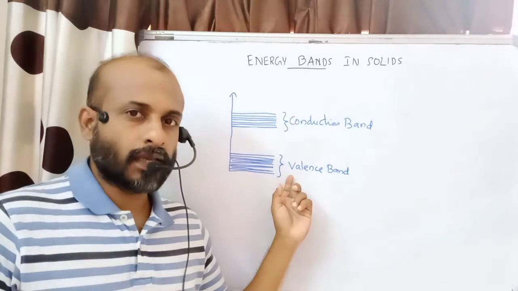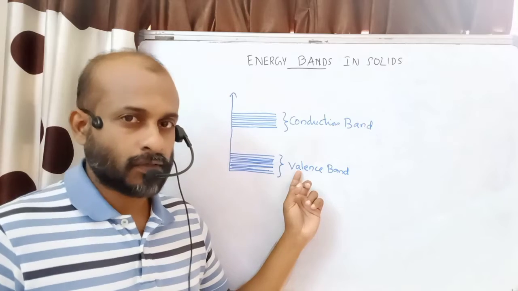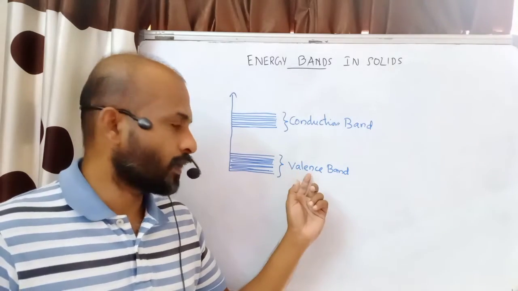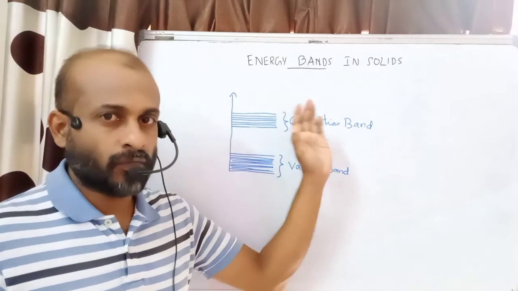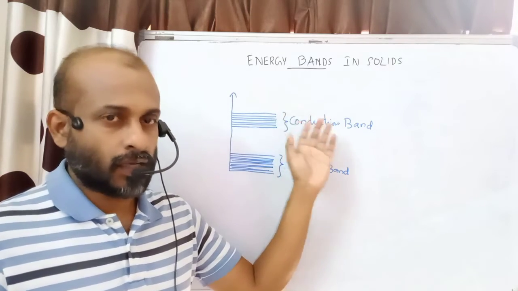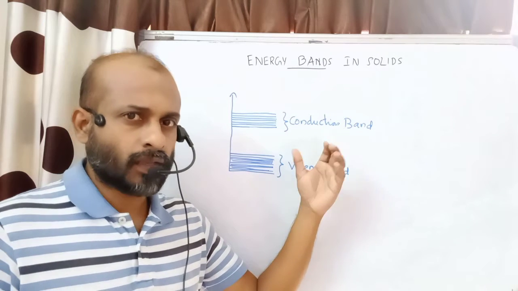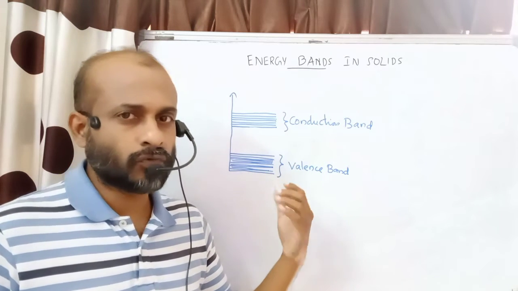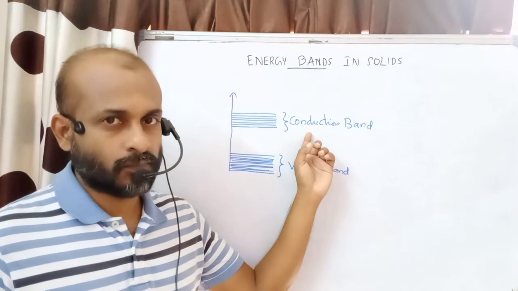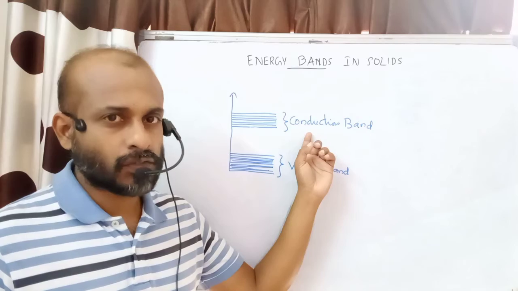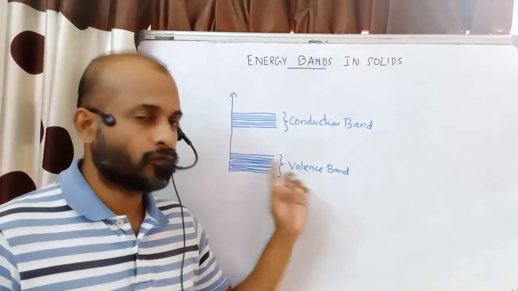So the valence band is a group of energy levels which are occupied by the valence electrons, and the conduction band represents the group of energy levels of conduction electrons. What are conduction electrons? Electrons which are very free to move within the lattice of a crystal are called conduction electrons. The energy levels of conduction electrons will form the conduction band. Energy levels of valence electrons will form the valence band.